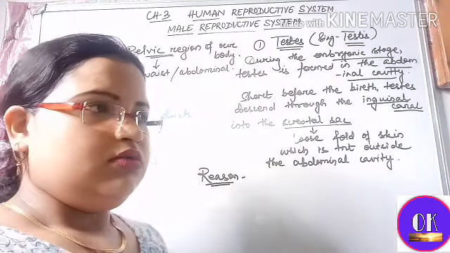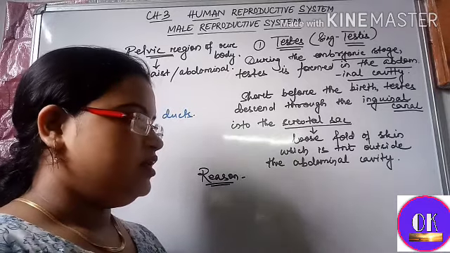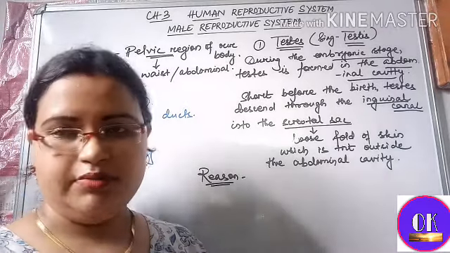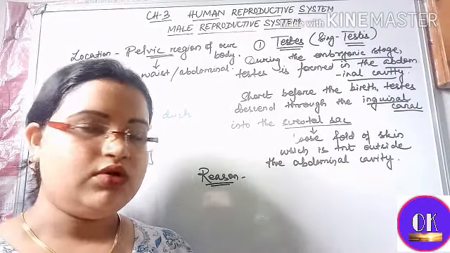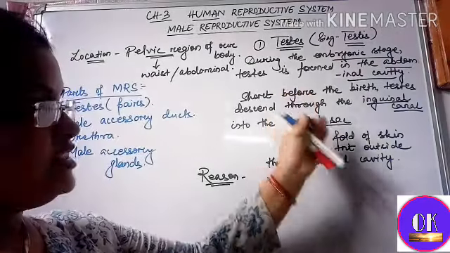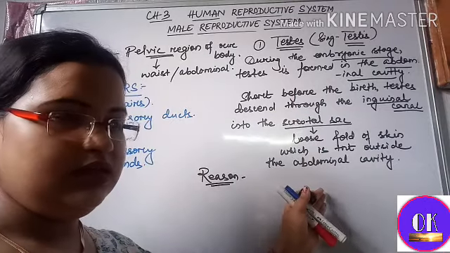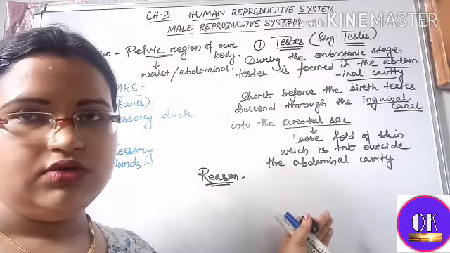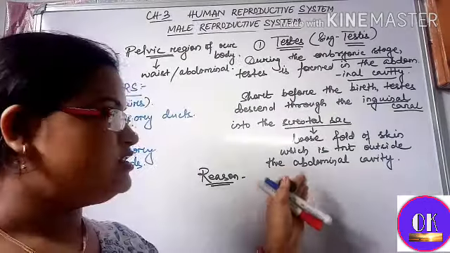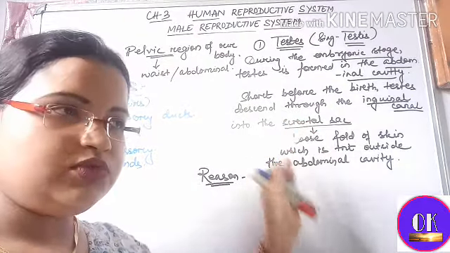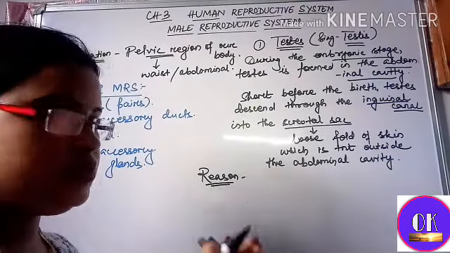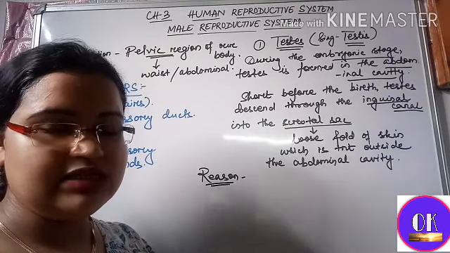At that temperature the sperm formation cannot take place. So the testes had to descend down through the inguinal canal into the scrotal sac so that the temperature can get 2 to 3 degrees Celsius lower.